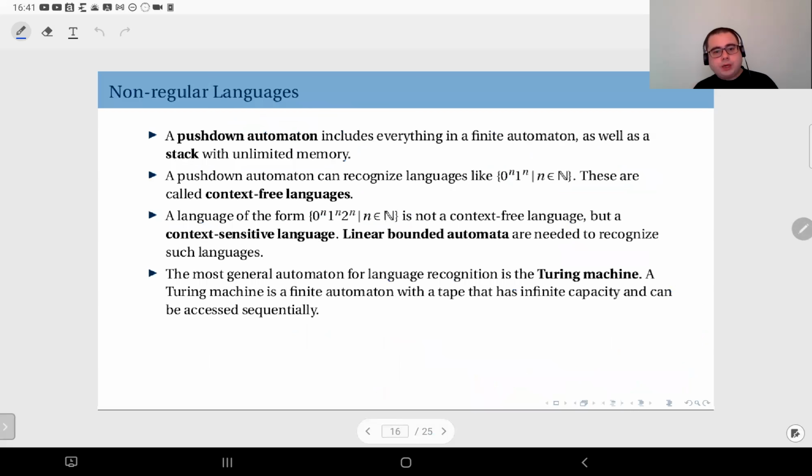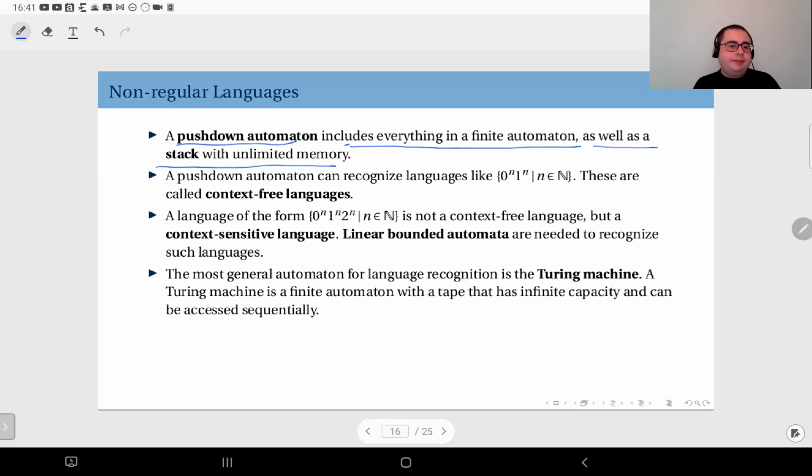So what to do? How are we going to actually recognize such languages? To recognize such a language, we have what we call a pushdown automaton. Now here, the difference from the finite state machine or the finite automaton is it includes everything in a finite automaton as well as a stack with unlimited memory.